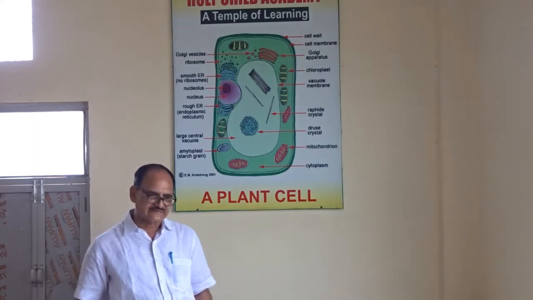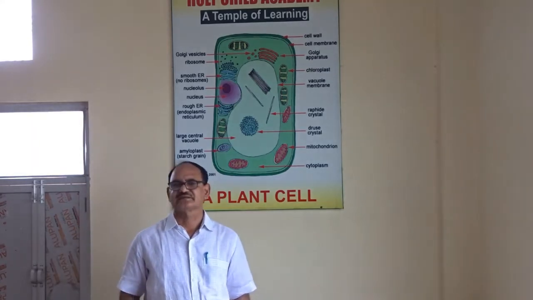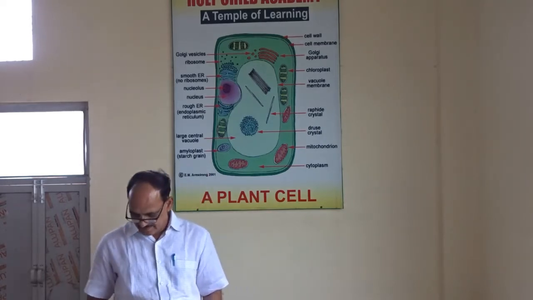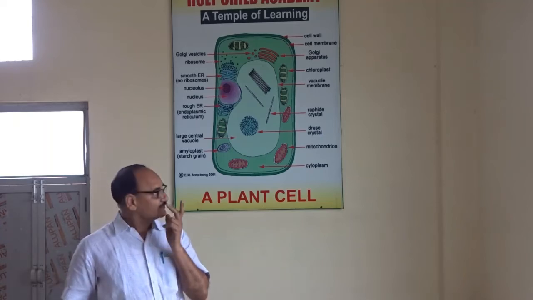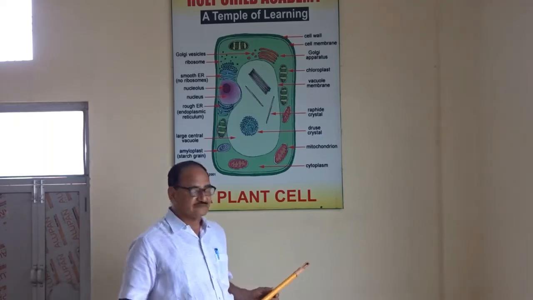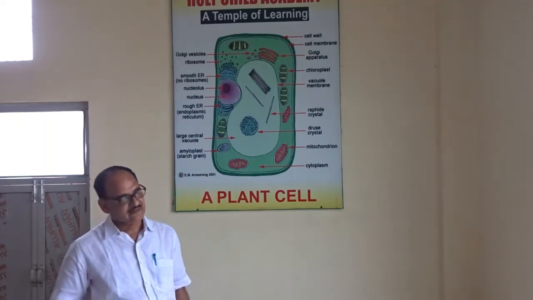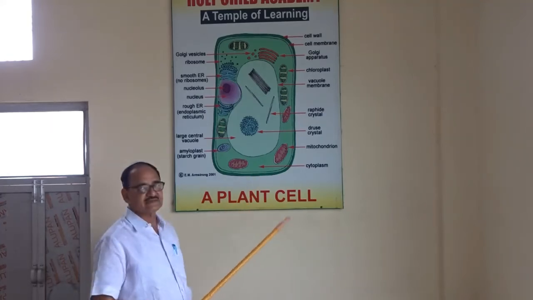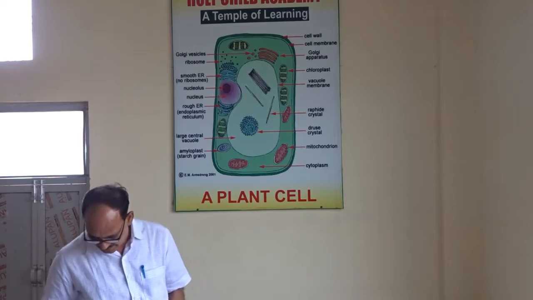Now cell means a box-like structure. Cell is a Latin word. First time Robert Hooke discovered the cell with a simple microscope.